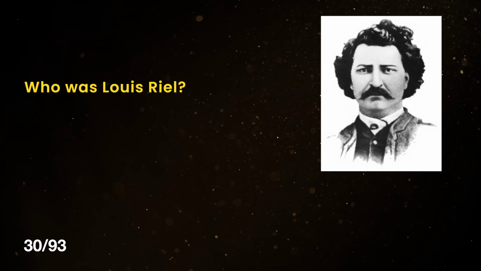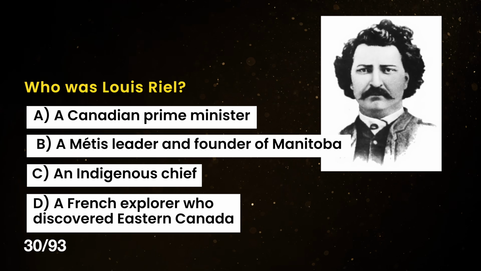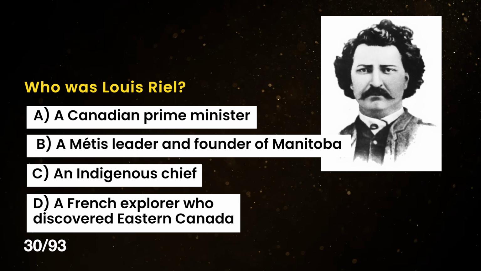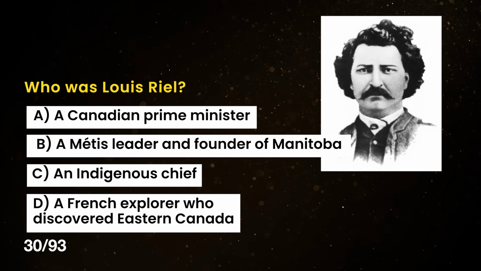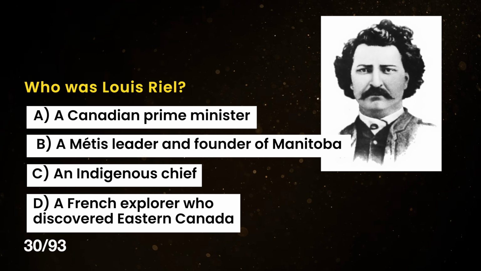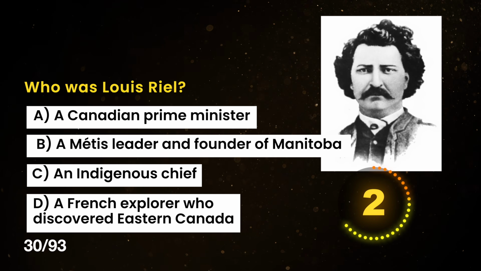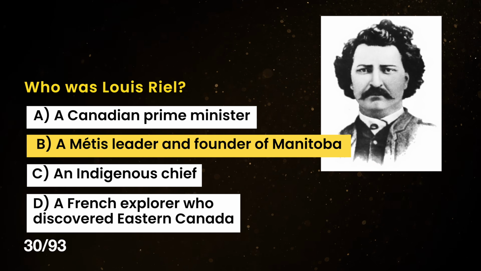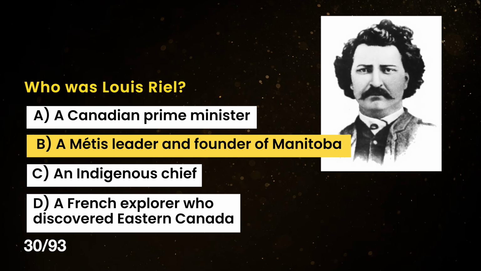Who was Louis Riel? A. A Canadian Prime Minister, B. A Métis leader and founder of Manitoba, C. An Indigenous chief, D. A French explorer who discovered eastern Canada. The correct answer is B. A Métis leader and founder of Manitoba.